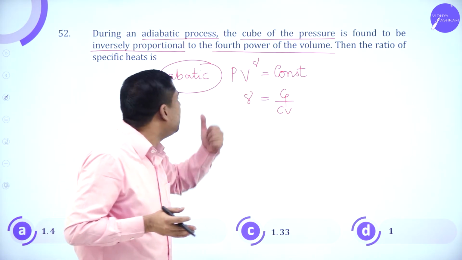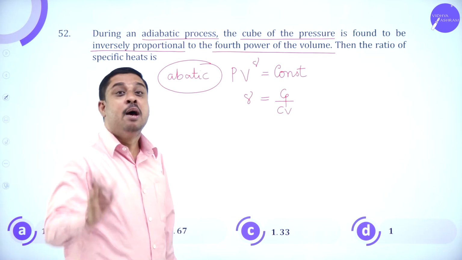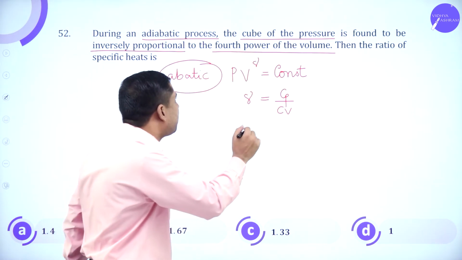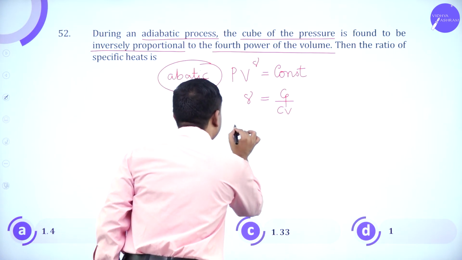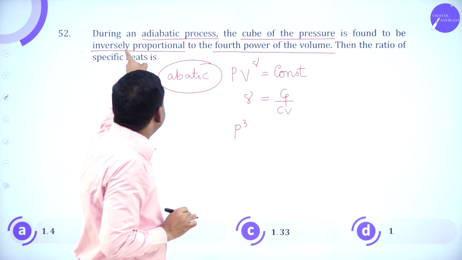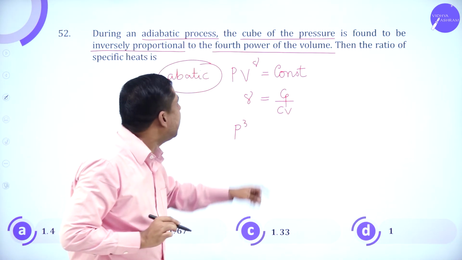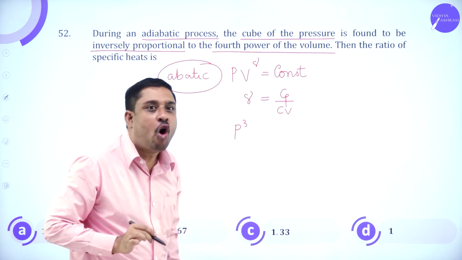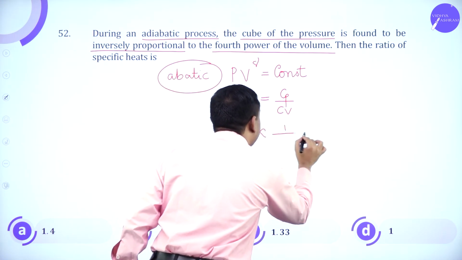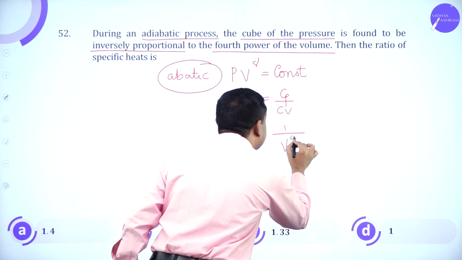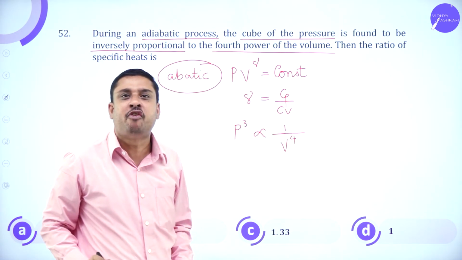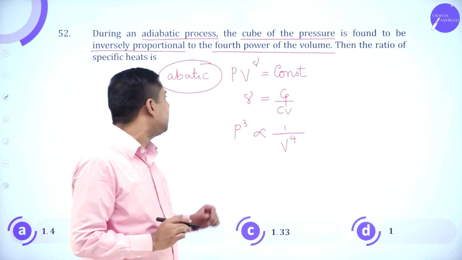I have to calculate gamma in this case. But what is the condition? Cube of the pressure varies inversely as the fourth power of volume. P cube is proportional to 1 by V to the power 4. This is given in the question.